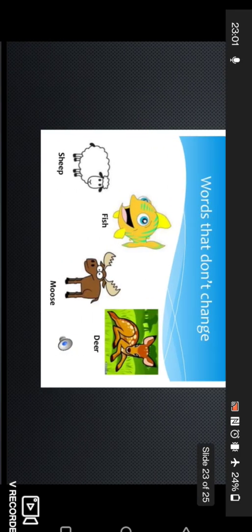Now we have nouns which do not change their structure, which do not change their spelling at all. In plural form, they are written the same as in singular form. Sheep is written as sheep in plural. Fish is written as fish in plural form. We are not adding any letter at the end of them. So these were your nouns based on numbers.